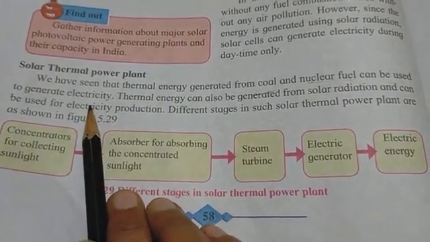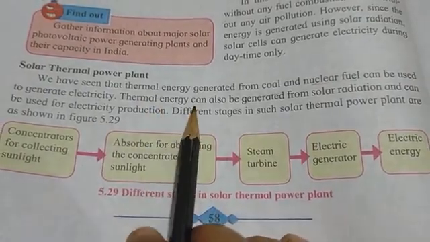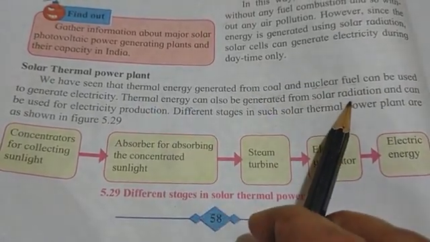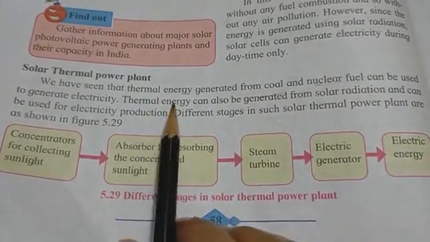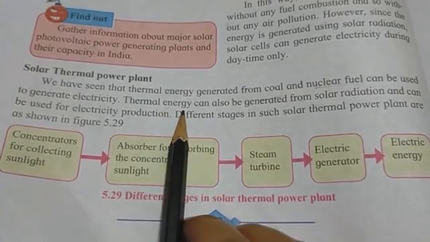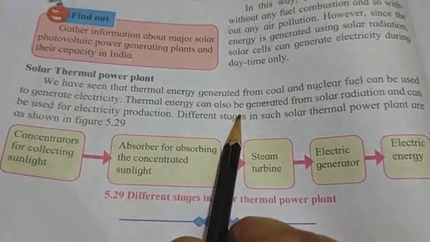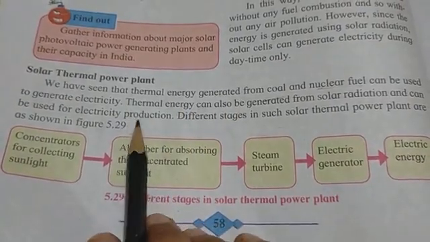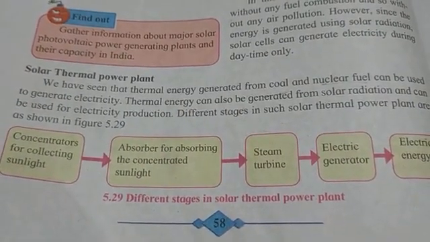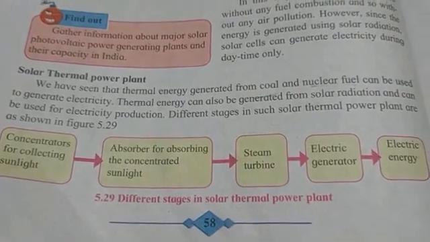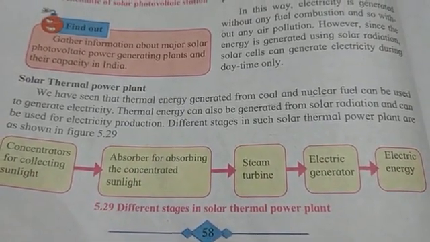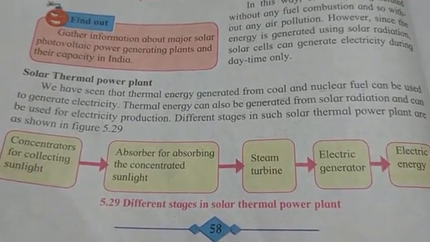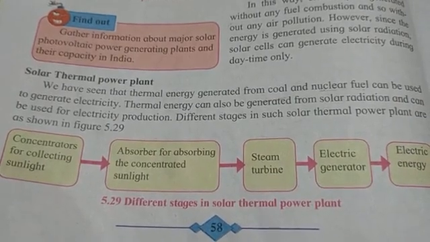Thermal energy can also be generated from solar radiation and be used for electricity production. So electricity can be generated from coal, nuclear fuel and also from solar radiation.